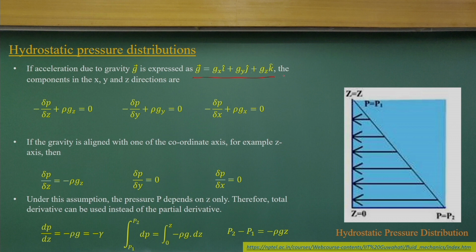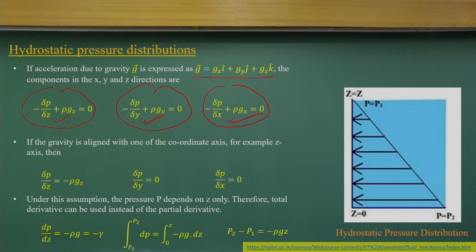If you make it at the scalar level, you can split that equation into 3 equations: one in the z direction, another in the y direction, another in the x direction. You are just getting the component of minus the pressure gradient equal to the gravity component into rho, which is equivalent to a unit weight in that direction. Similarly, this is the y direction and this is the x direction.